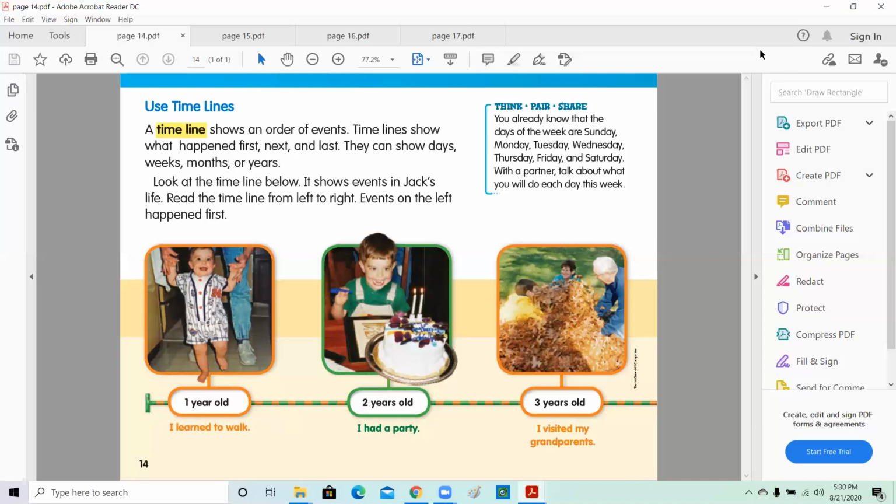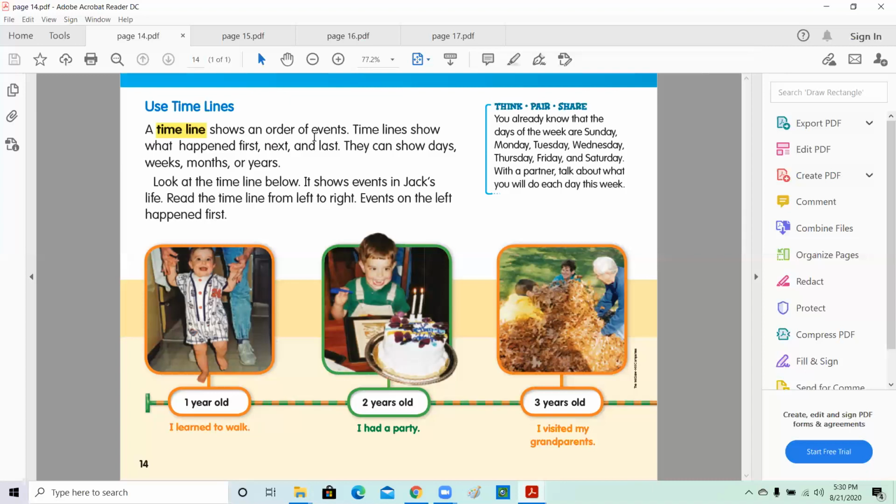Children would even be playing different games. In the old days, we knew that children were playing games like hopscotch or marbles or with the jacks, but now children will be playing video games or computer games. So today's lesson, we use timelines. So let's learn what a timeline is.